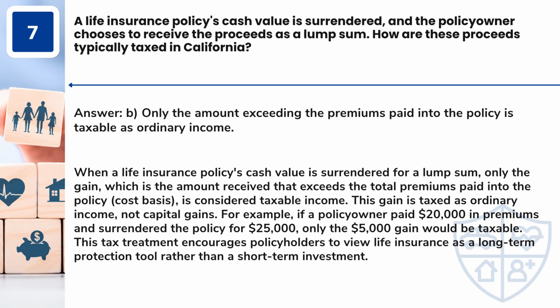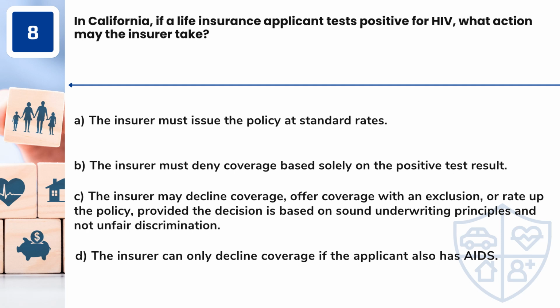Question 8. In California, if a life insurance applicant tests positive for HIV, what action may the insurer take? A. The insurer must issue the policy at standard rates. B. The insurer must deny coverage based solely on the positive test result. C. The insurer may decline coverage, offer coverage with an exclusion, or rate up the policy, provided the decision is based on sound underwriting principles and not unfair discrimination. D. The insurer can only decline coverage if the applicant also has AIDS.